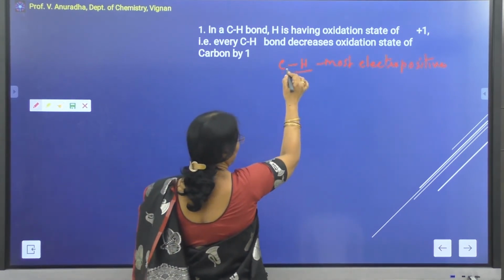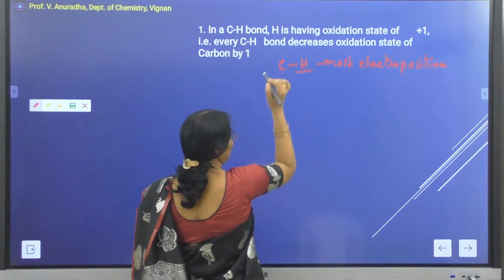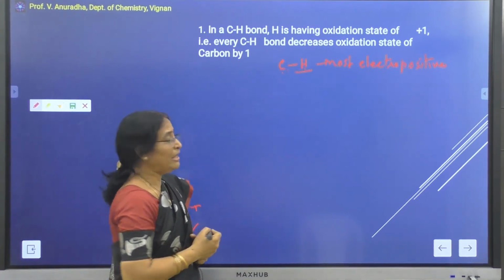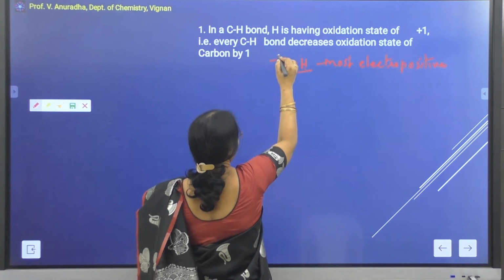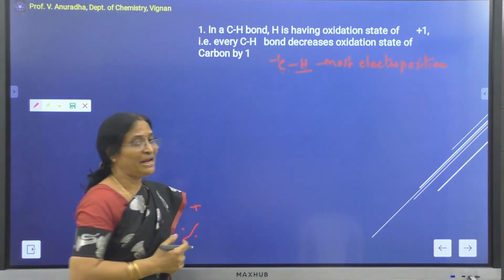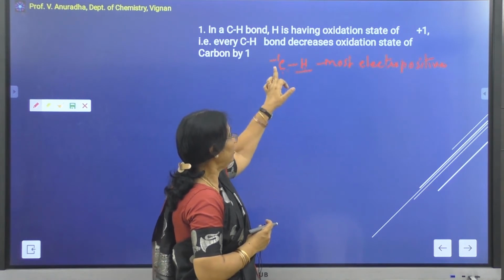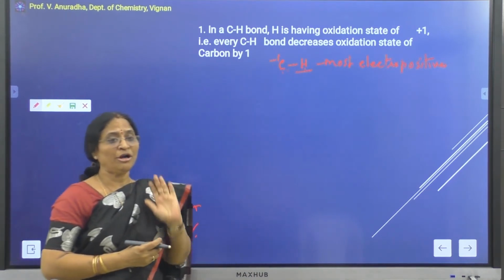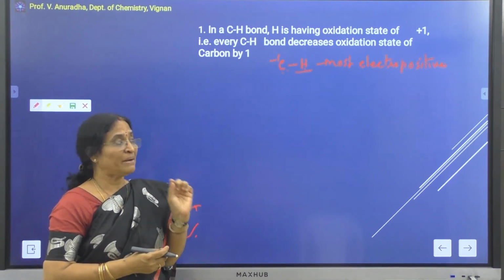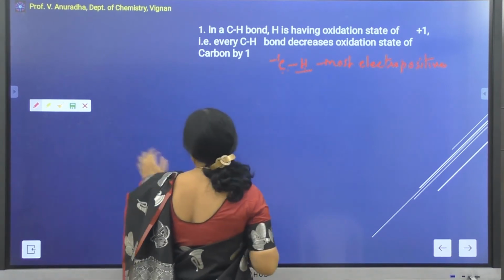Due to the binding of hydrogen to the carbon, it will give a formal charge of -1 to the carbon atom. So for each hydrogen binding to the carbon, there is a contribution of -1 charge to the carbon atom.